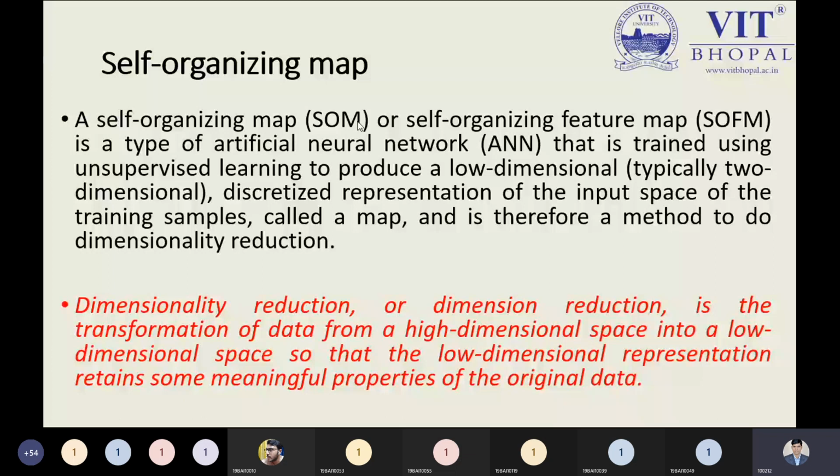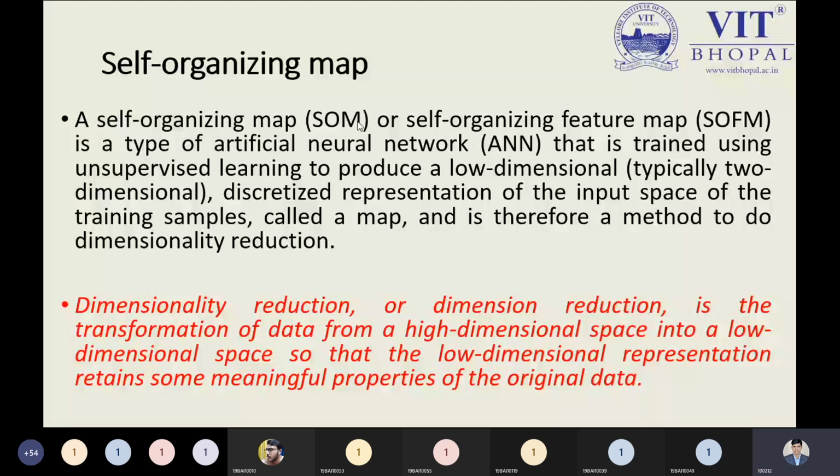So the purpose of the self-organizing map is to train on the data or features you have by using low dimensionality, and typically we will follow a two-dimensional pattern. The representation done by the self-organizing map is a discrete representation of the input space, meaning the input features we have from a training sample, and the features we are using from the training samples are known as the map.